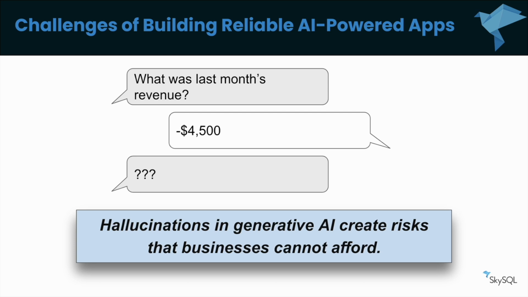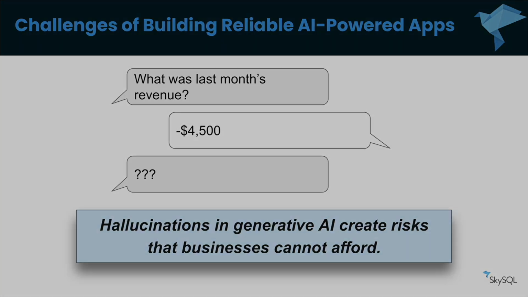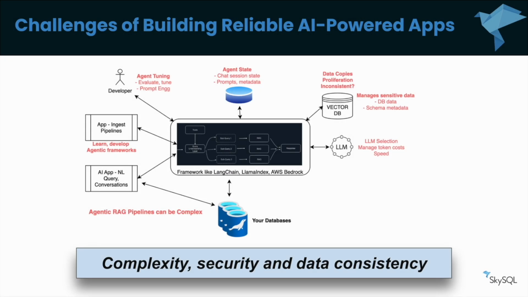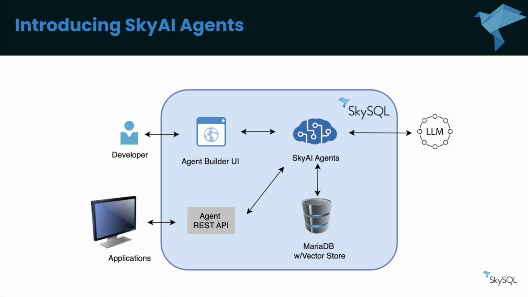Hallucinations and inaccurate replies, common with generative AI, are unacceptable in business use cases that rely on factual information. Solving that problem requires stitching together multiple components, such as vector DBs, LLMs, and frameworks such as LangChain, managing RAG pipelines, and extracting all the relevant context from the database. That gets very complicated very fast. Also, moving data out of your system of record, the operational database, adds security and governance risk and creates data consistency problems. This is where SkyAI Agents come in.